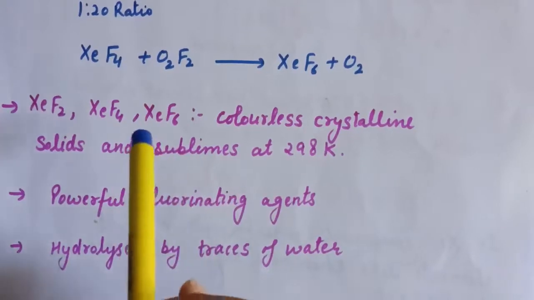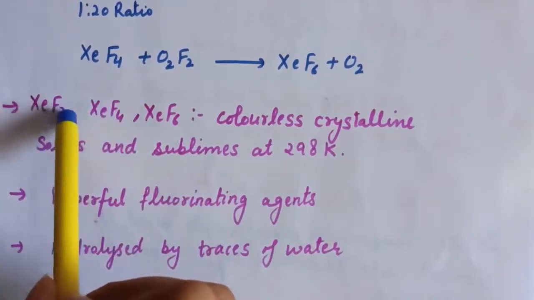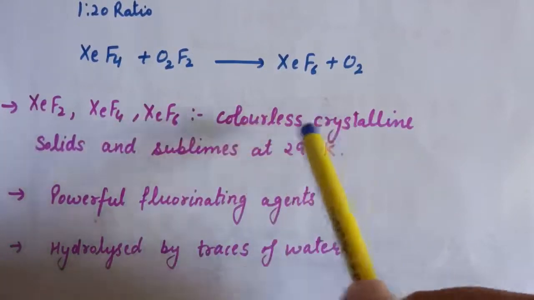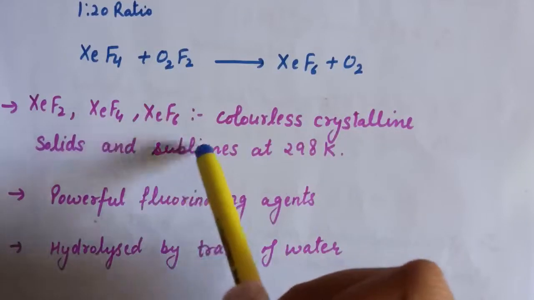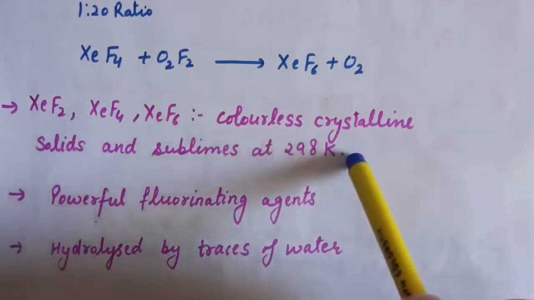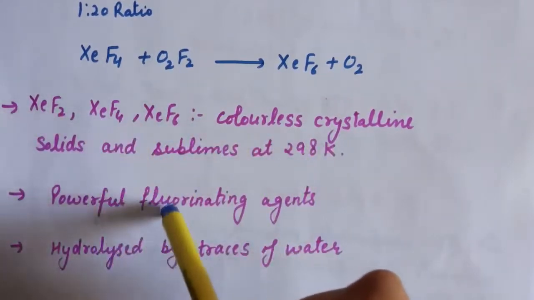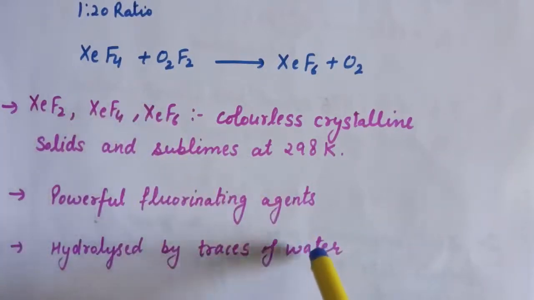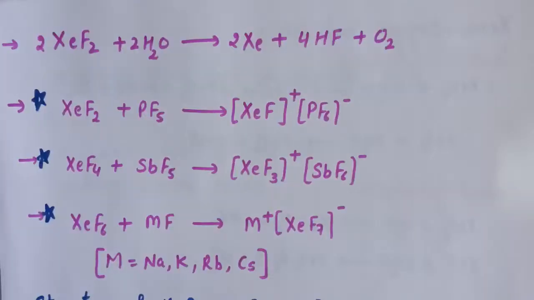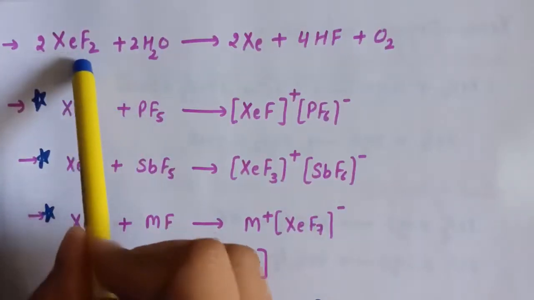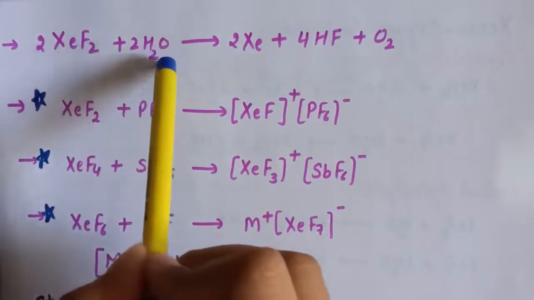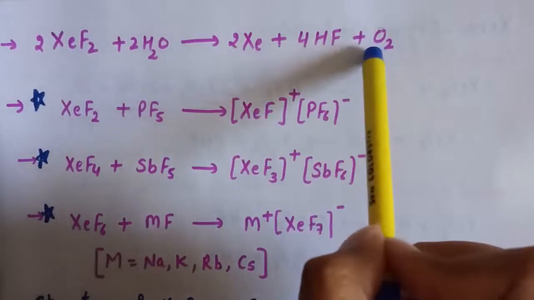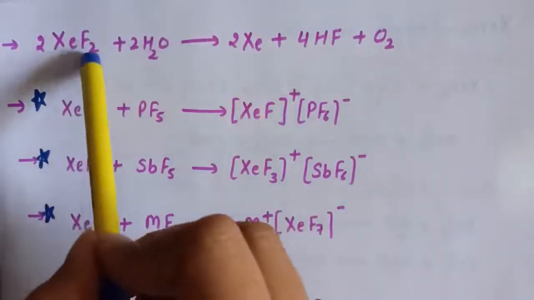Next are the properties of xenon fluoride compounds. Xenon difluoride, xenon tetrafluoride and xenon hexafluoride are all colorless crystalline solids and sublime at 298 Kelvin. These are powerful fluorinating agents and these compounds are hydrolyzed by traces of water. The reaction with xenon difluoride is when we treat xenon difluoride with water. Here we are getting xenon, hydrogen fluoride and oxygen. So this is the hydrolysis reaction for xenon difluoride.